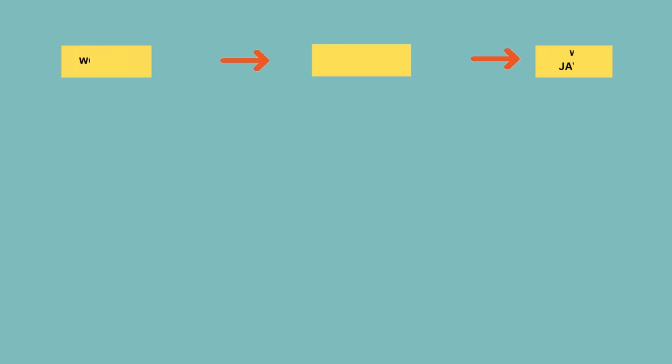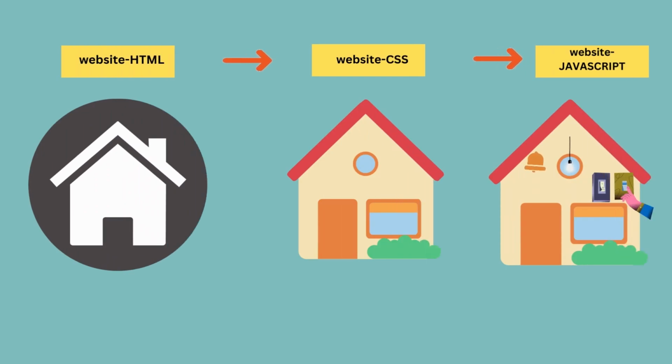Now let's take an example of constructing a home to explain creating a website. When we are constructing a home, the first stage would be planning the structure of the home, like where the kitchen must come, where the hall must come, how many rooms are required. This part is called structuring of the house. In the same way, in website development, we have HTML for structuring the website. This is how we decide what the content looks like and where all the content is placed.